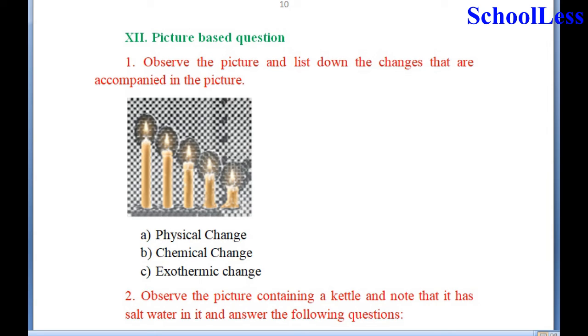And the changes in this particular picture involve a physical change. That is, the size of the candle becomes from taller to smaller. And chemical change, when wax molten, you find that a lot of gases are released when the candle is burning. Therefore, it is also a chemical change, and since it is giving out heat, it is called exothermic change as well.